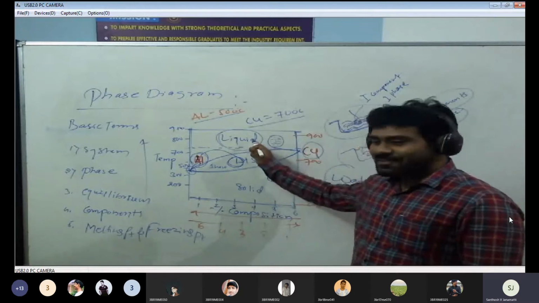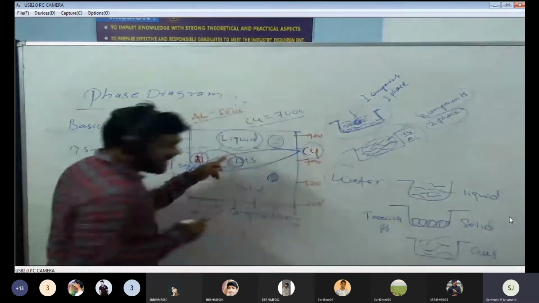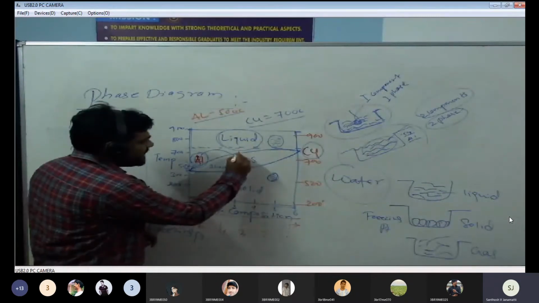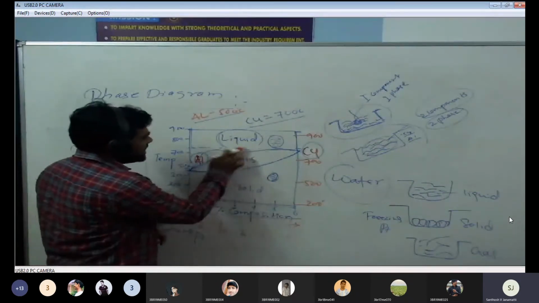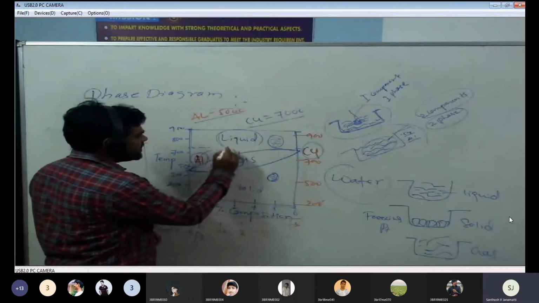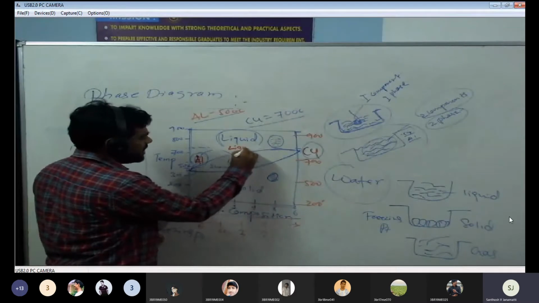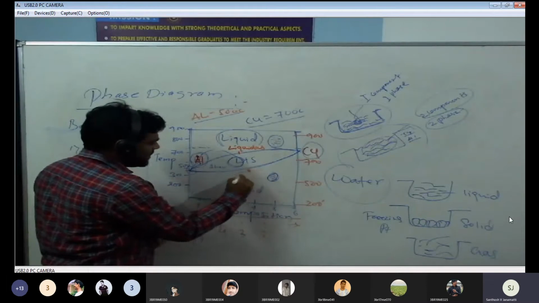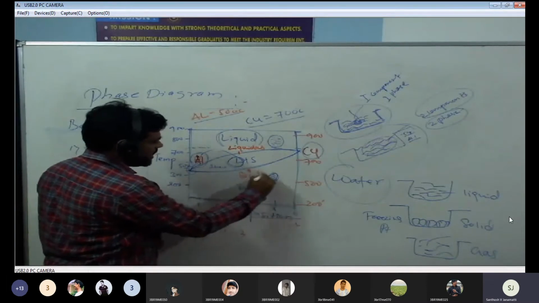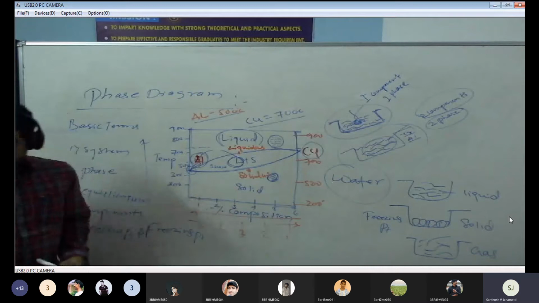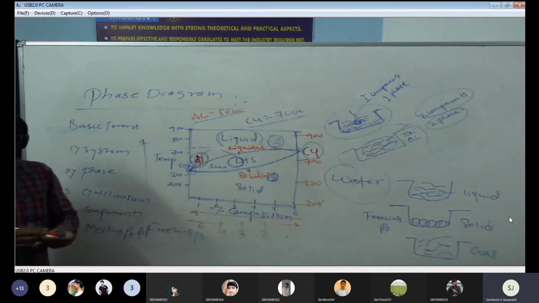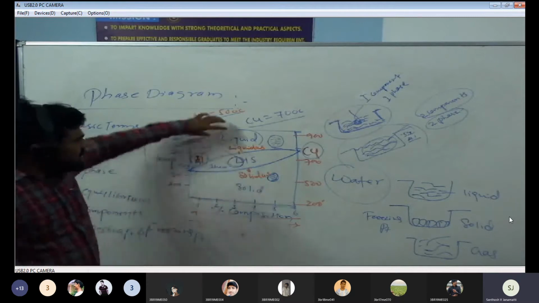In this stage, above this is a complete liquid, and there are two lines here. This above line is the liquidus line. The below line is the solidus line, right? The solidus line and the liquidus line. What exactly are the solidus and liquidus? I will clear that, no problem. Let me explain these things.